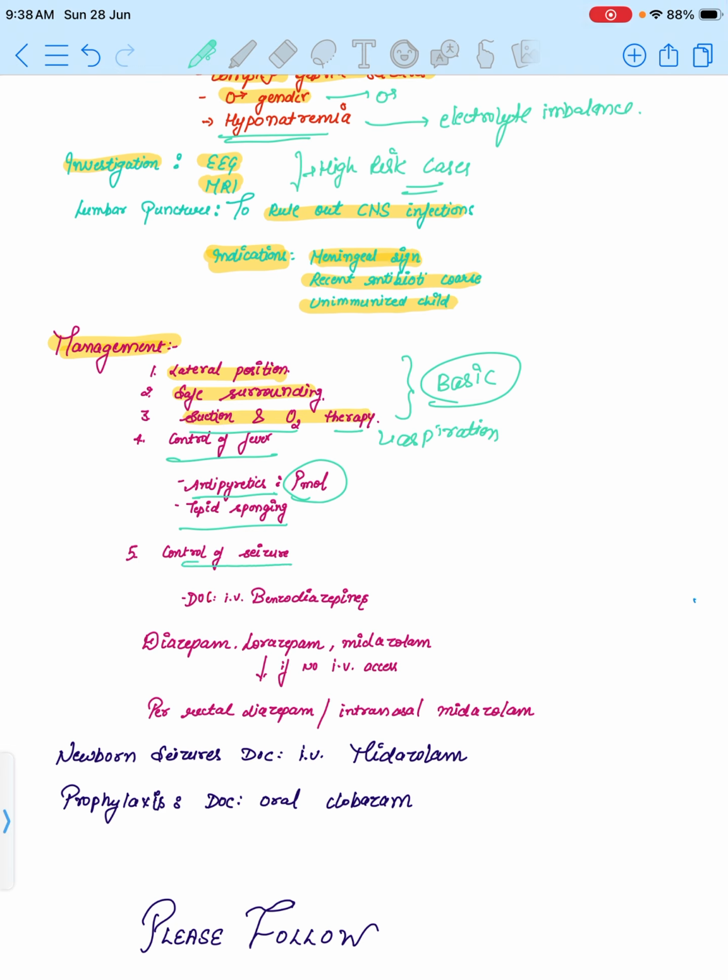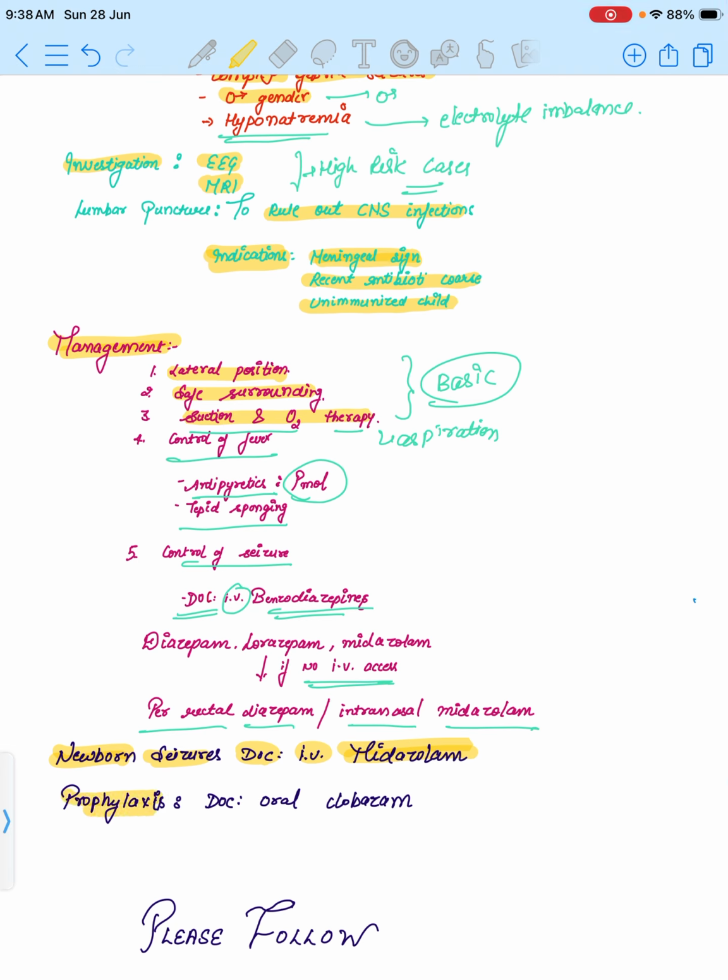Then control of seizures: the drug of choice is benzodiazepines, that should be IV. If IV is not accessible, then per rectal diazepam and intranasal midazolam can be used. For newborn seizures, the drug of choice is IV midazolam. Like after birth, if the baby has any illness, fever and all, and during ICU admission he or she gets seizures, then our drug of choice is midazolam. We can't go for lorazepam, diazepam and all.